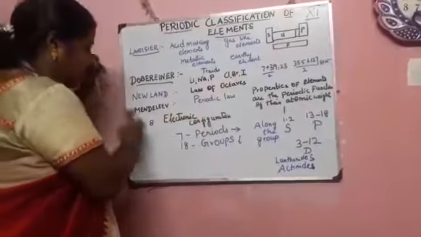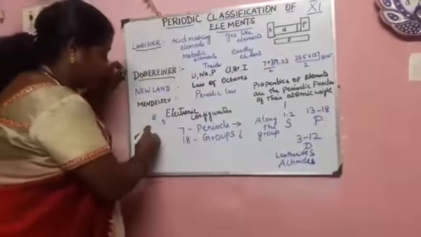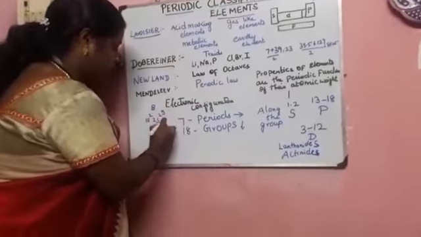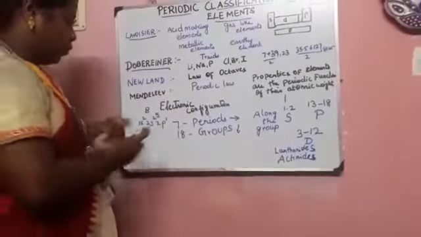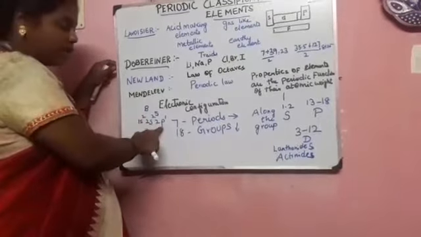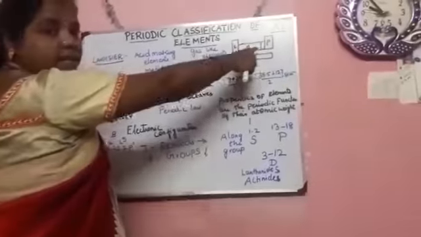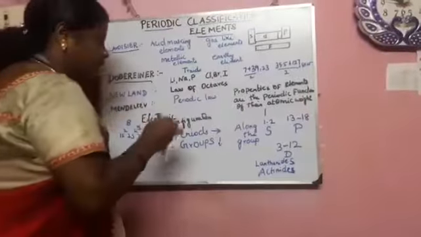For example, boron, whose atomic number is 5, is distributed as 1s2, 2s2, and 2p1. So 1s2, 2s2, and 2p1. It has S electrons as well, but the valence shell is in the P. So boron is present in the P block. So based on the valence shell, we know the block.